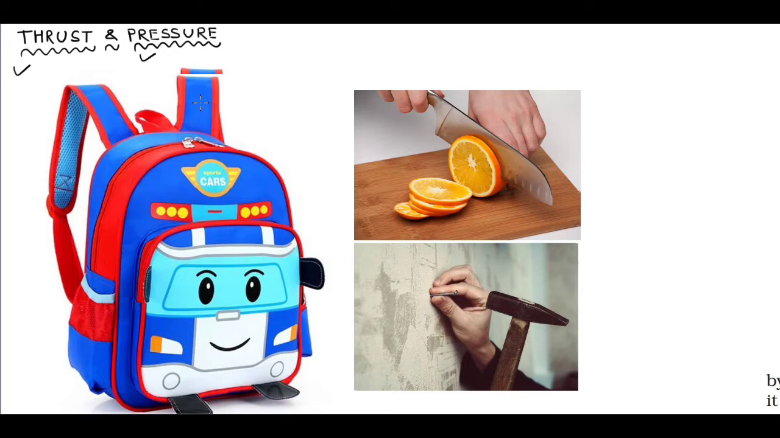To understand the terms thrust and pressure, I will give you some examples. Students, when you are going to school, you keep all your books and copies in your school bag. You will notice that the shoulder strap of your school bag is wide. What is the reason behind it? Why is the shoulder strap of a bag wide? If the shoulder strap were narrow, what problem would you face?